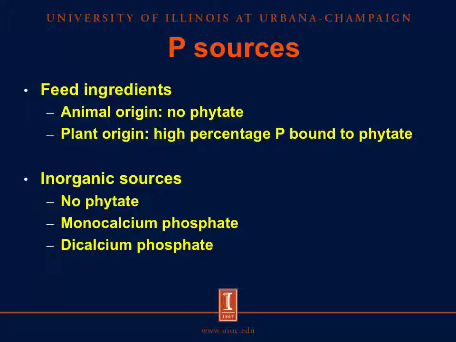There are two types of feed ingredients to supply phosphorus in animal feed. Animal origin feed ingredients do not contain any phytate, but a high percentage of phosphorus is bound to phytate in plant origin feed ingredients. Inorganic phosphorus sources are also available in the feed market, and these inorganic sources do not contain any phytate. There are two common phosphorus sources used in pig diets, which include monocalcium phosphate and dicalcium phosphate.